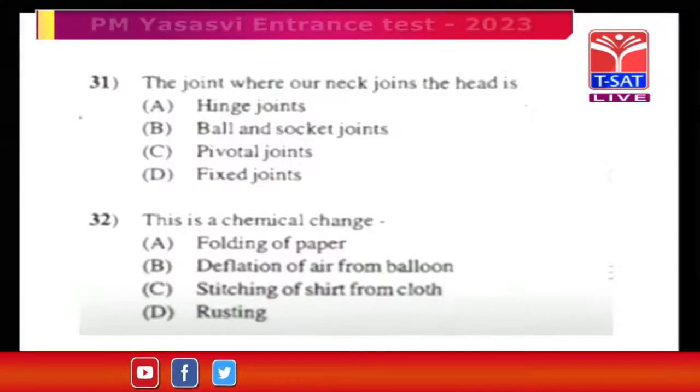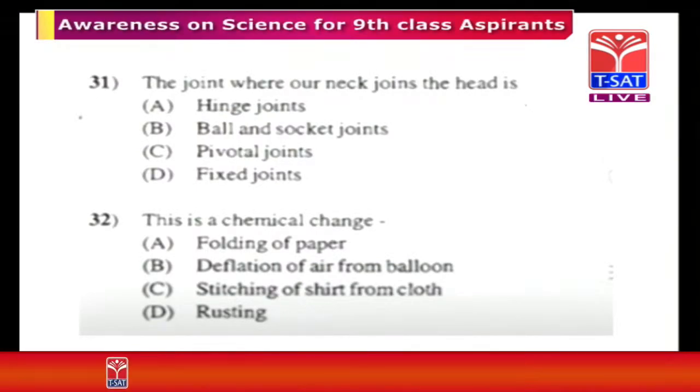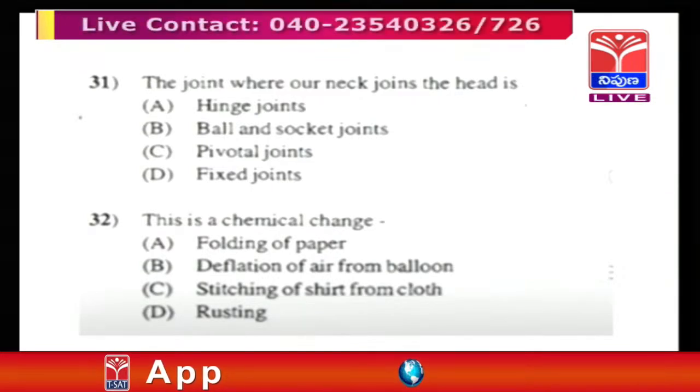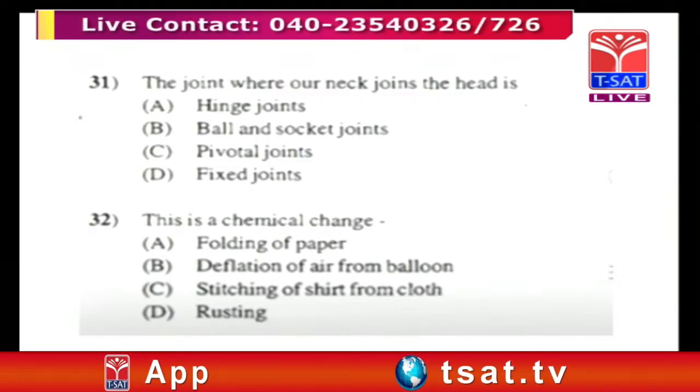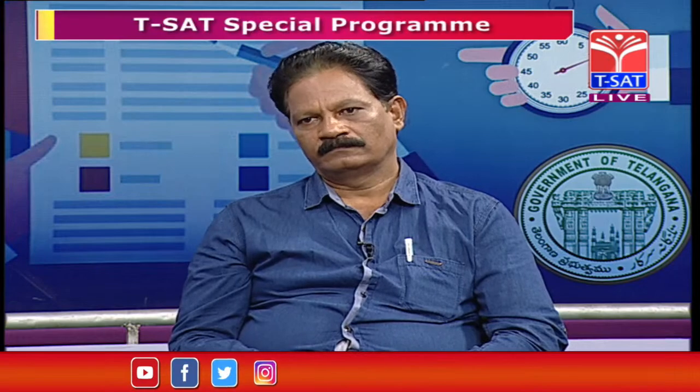This is very, very important. You have to know all the properties of each joint: hinge joints, ball and socket joints, pivotal joints and fixed joints. What these joints are, where they are in the body, and what their functions are. You have to know all these things.